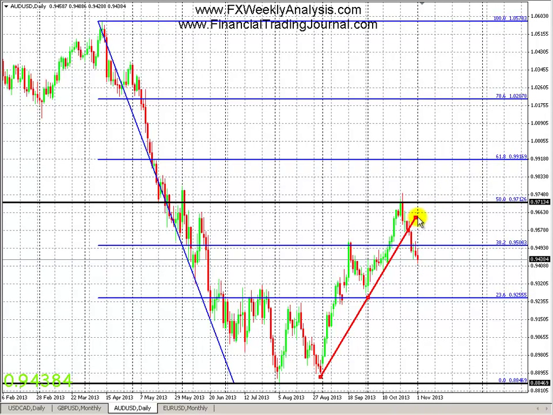So if you were to extend the trend line, for example, it would go up to here, and if price were to move back up to here, this would be a test of the trend line and the double top for a potential bigger move downwards. So that's it for the Aussie dollar.